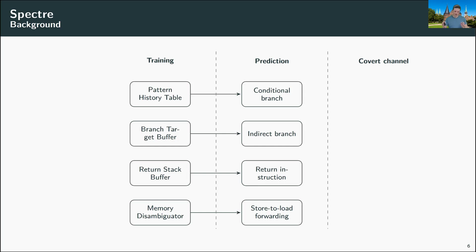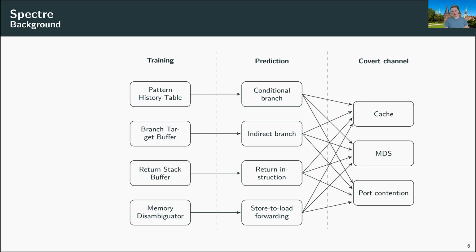After the victim has code that is executed because of some misprediction, some speculative window opens where this wrong computation continues. And during this computation, it might happen that the victim itself encodes secret data into a covert channel, like the cache and the S attacks or port contention. Those are possible covert channels that we have seen in the past in the context of Spectre attacks. And only after this happened, the victim code will realize that the transient execution was actually taking the wrong branch, for example, and then revert everything. But this is too late already because the secret data has been encoded into the covert channel.